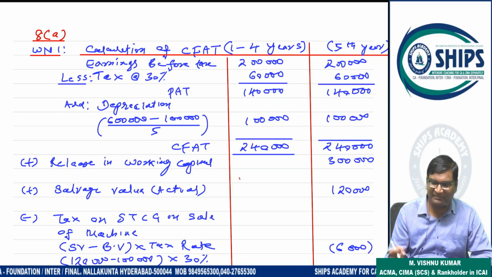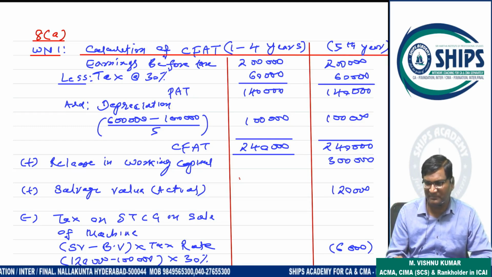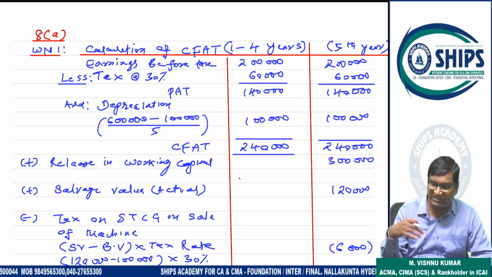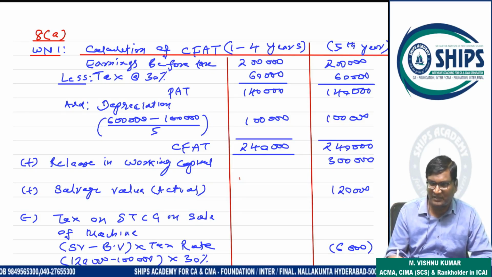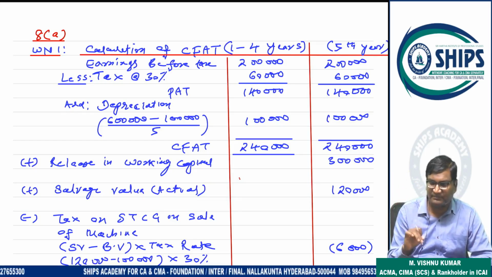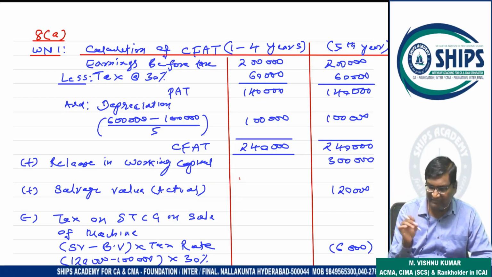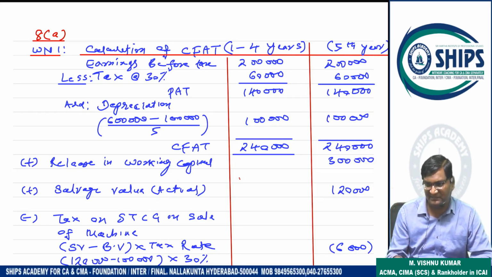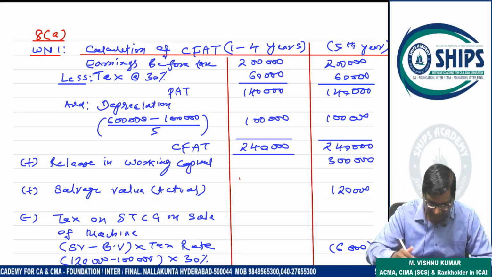So a gain is coming, so tax will compulsorily be payable. On 20,000 rupees, 25% tax will be payable. 30%, sorry, 30%. So 6,000 tax is payable. When tax is paid, it is an outflow, minus. So in the 5th year CFAT, working capital will be plus, actual salvage value will be plus, and tax on short term capital gain is minus. That's it.